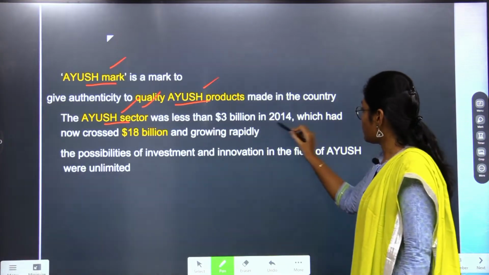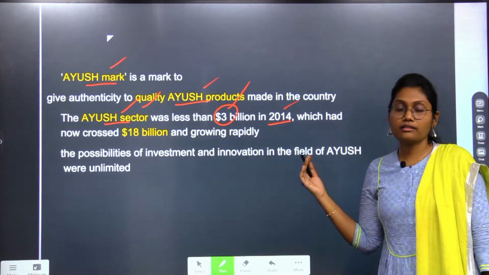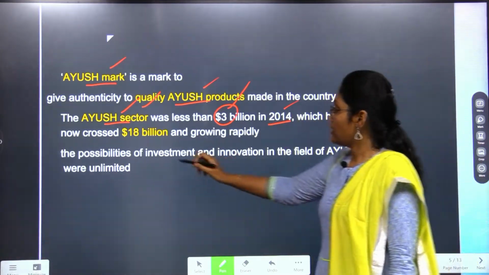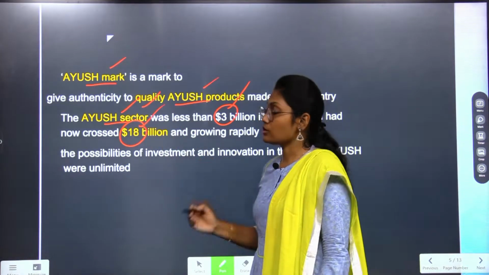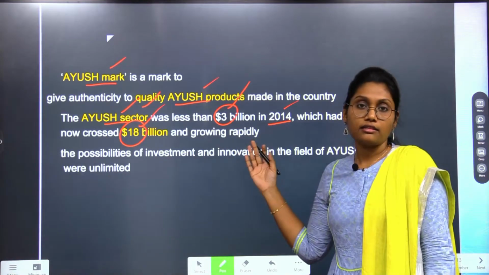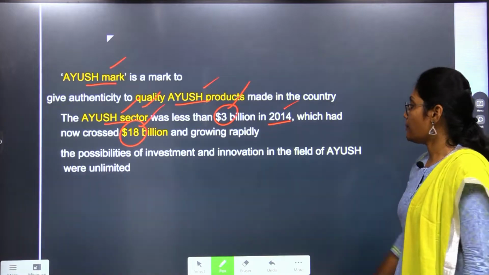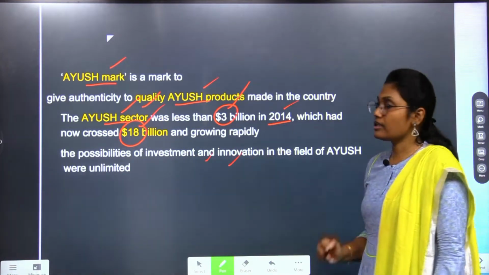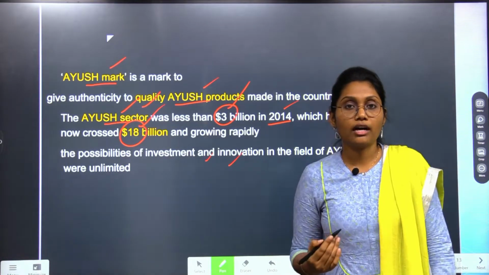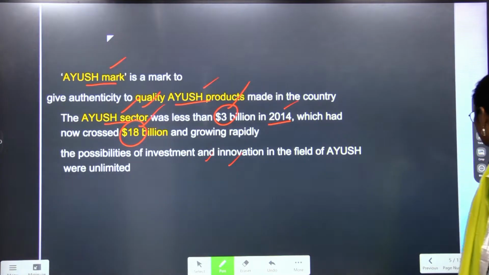Earlier, by the year 2014, its productivity used to be just $3 billion. But in recent years, it went up to $18 billion. So that much importance and significance has been gained by this AYUSH sector all over the world. Hence, the possibilities, investment and innovation in this sector will give much more contribution to our Indian GDP. Okay. After learning all this, let's move on to the next topic.